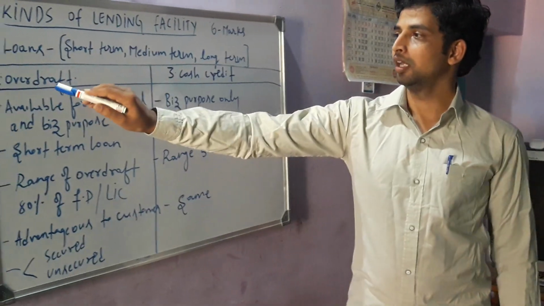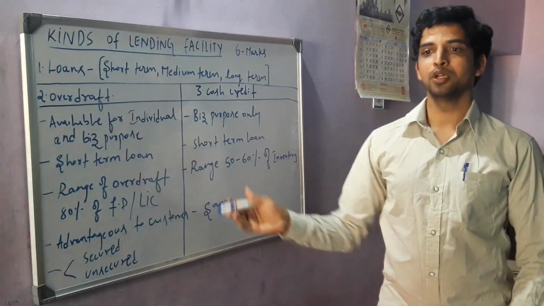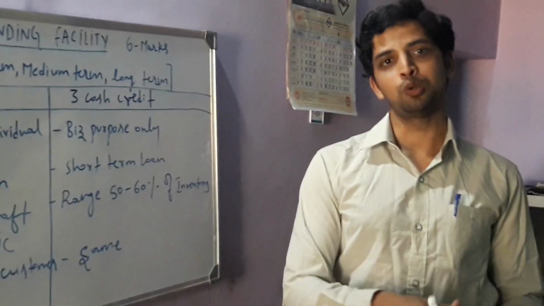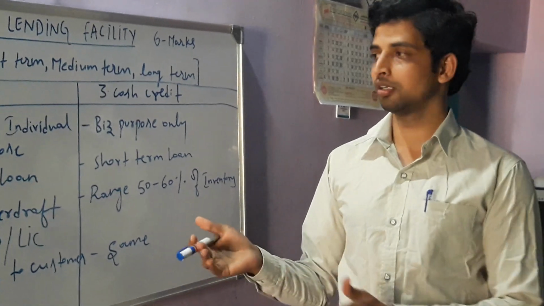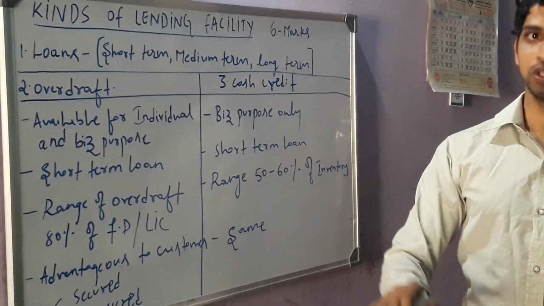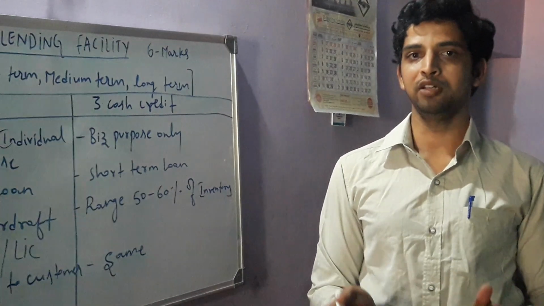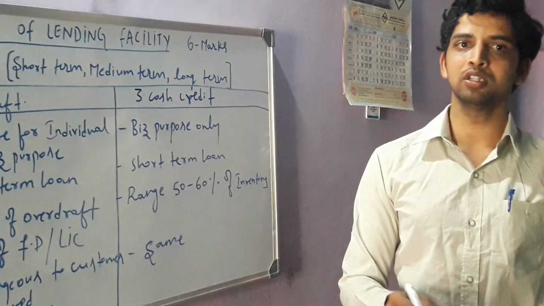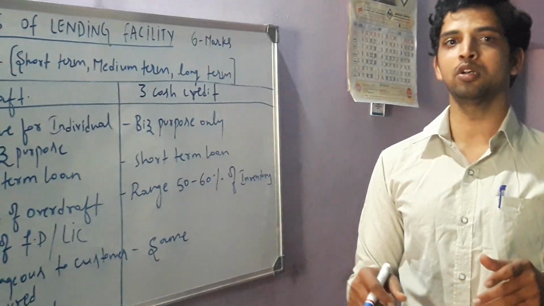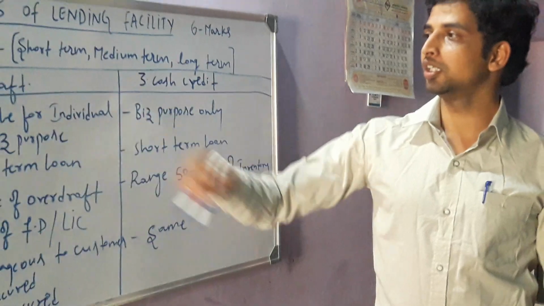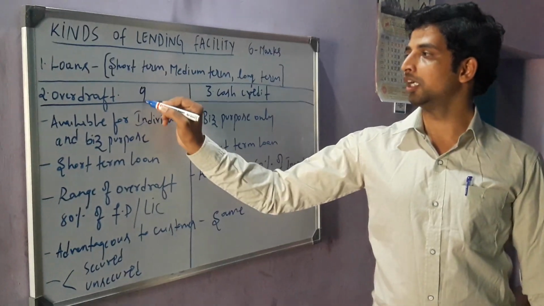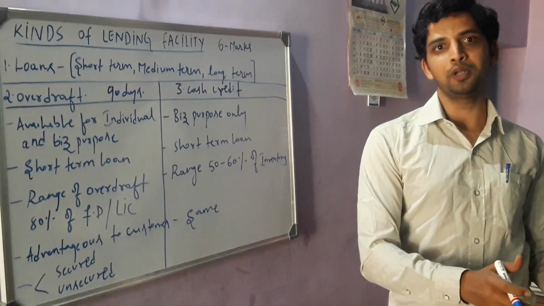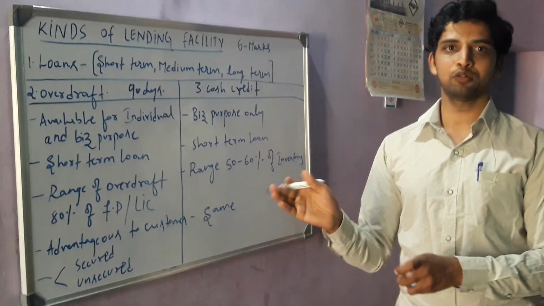Now, the next one is overdraft. Overdraft is a facility provided by the banker to current account holders. This facility is available only to current account holders, and even though they do not have sufficient balance in their account, the customers are able to withdraw the amount. Usually the range of overdraft will be up to 90 days. Within 90 days, they have to repay the principal amount plus interest to the banker.